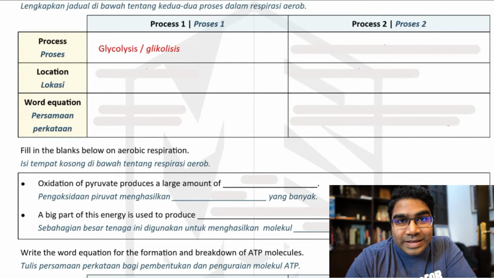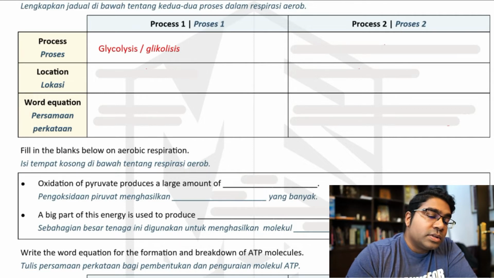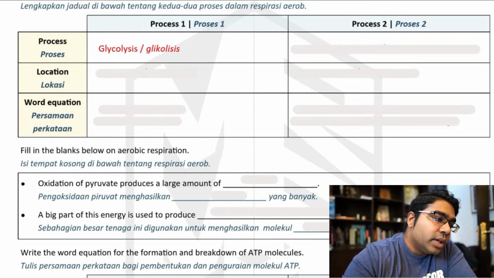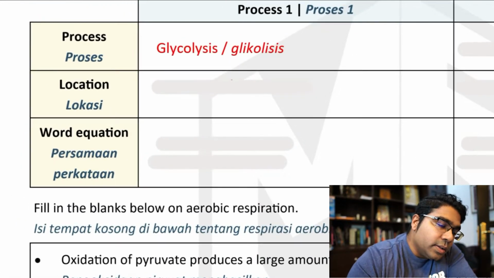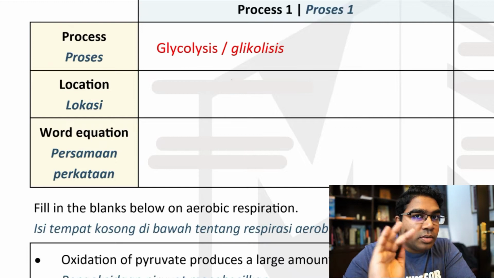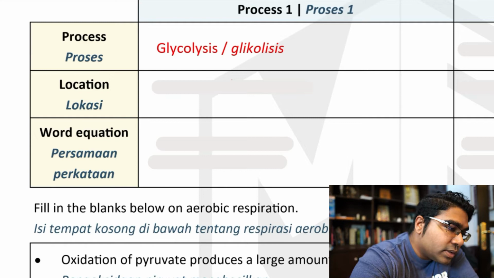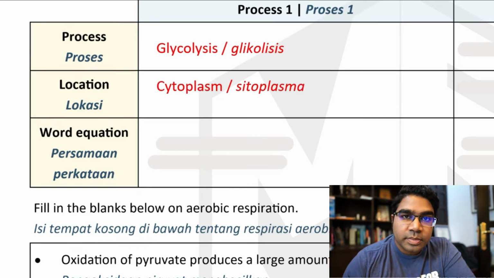And what happens in glycolysis? Glucose is broken down. Where does this happen? Di manakah perkara ini berlaku? Ini sebenarnya berlaku di not the mitochondria. Belum mitochondria lagi. Step pertama, langkah pertama dia berlaku di cytoplasma. It happens in the cytoplasm.